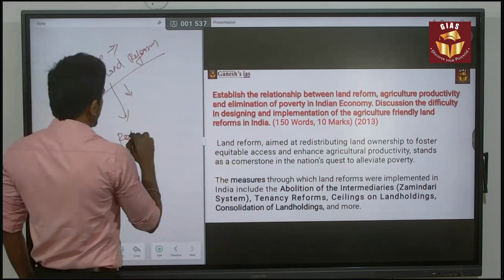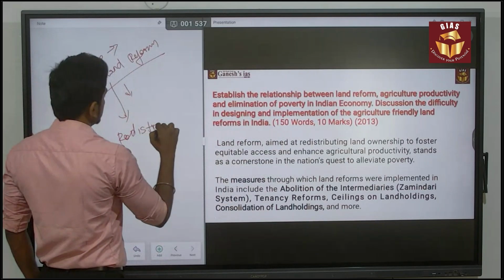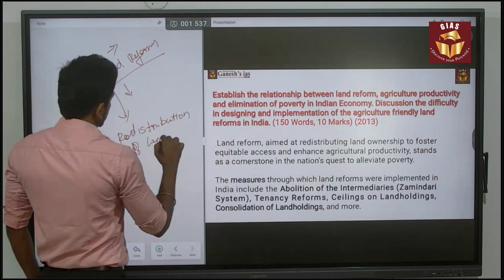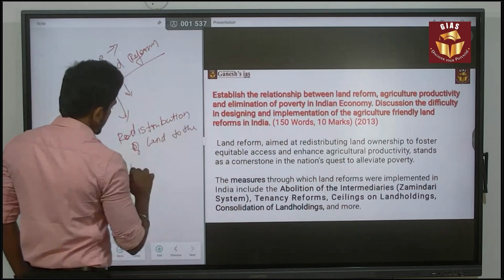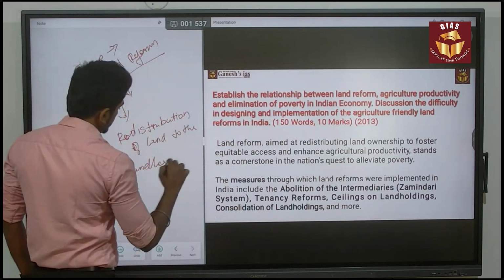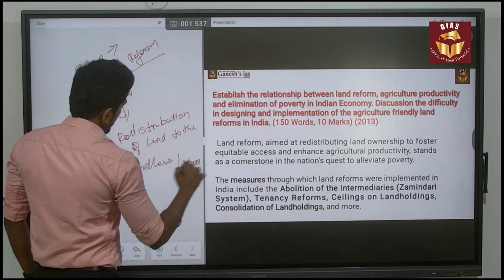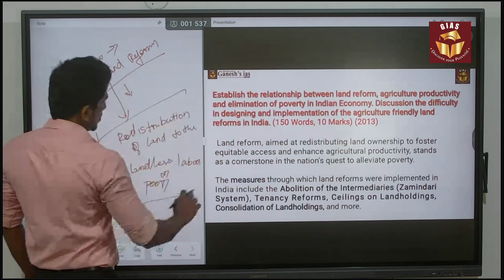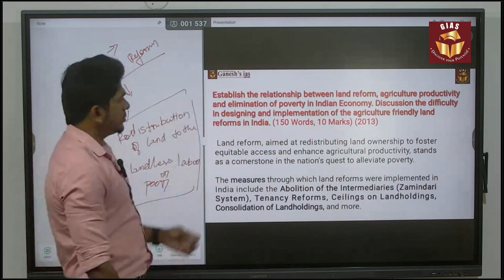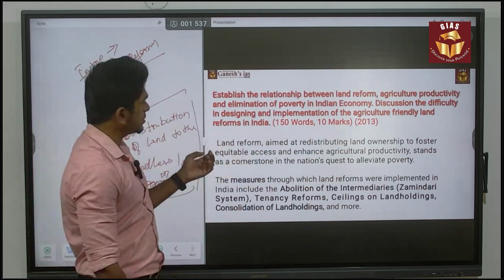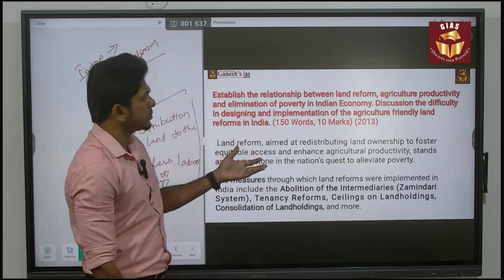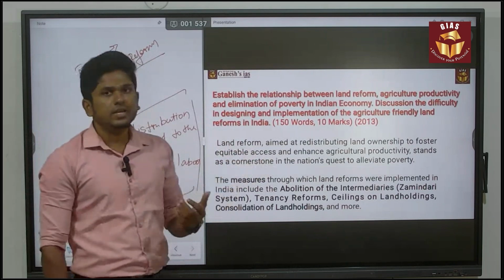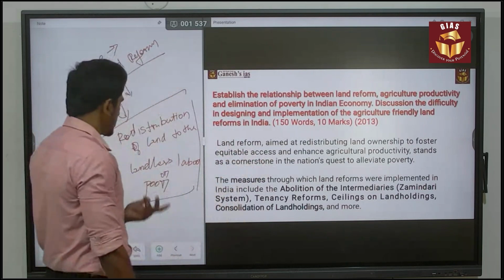So it is simply redistribution of land to the landless laborer or poor. So this is what land reform is. Land reform aims at redistributing land ownership to foster equitable access and enhance agricultural productivity, and stands as a cornerstone in the nation's quest to eliminate poverty. So this is simply what you can say.